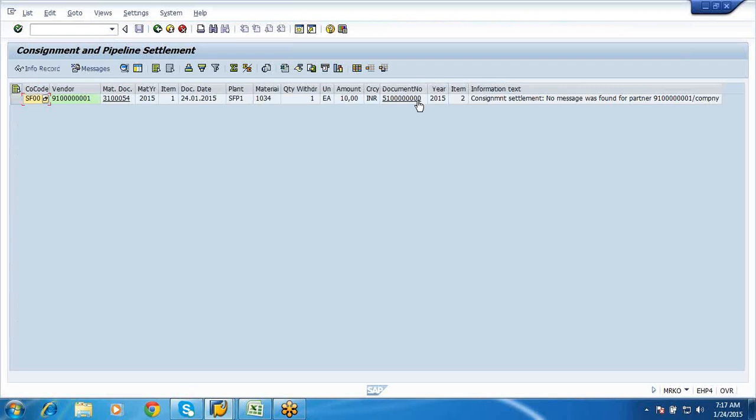See here, invoice document has been generated. This is the one. Consignment settlement, no message was found for partner company. No issues, but this is the invoice document.